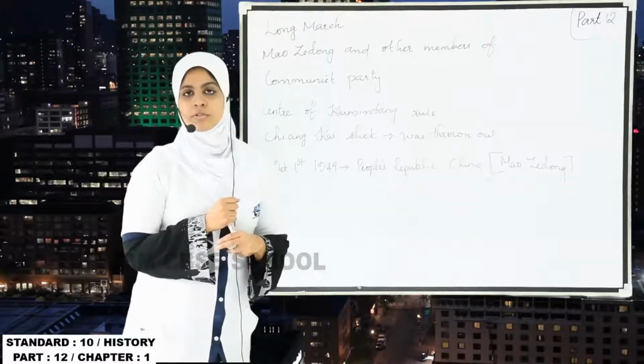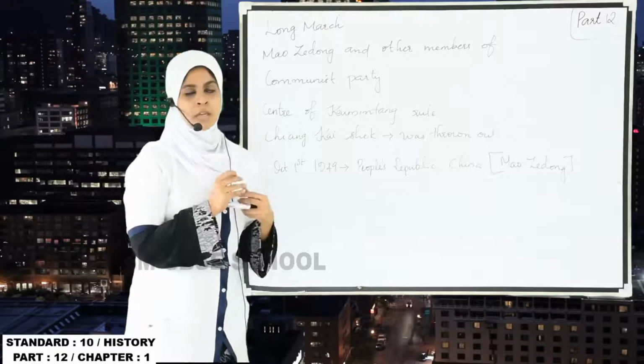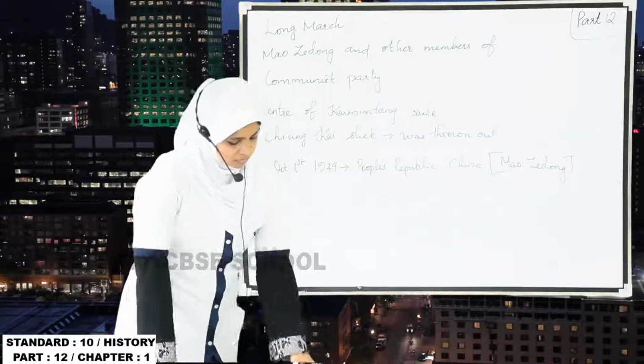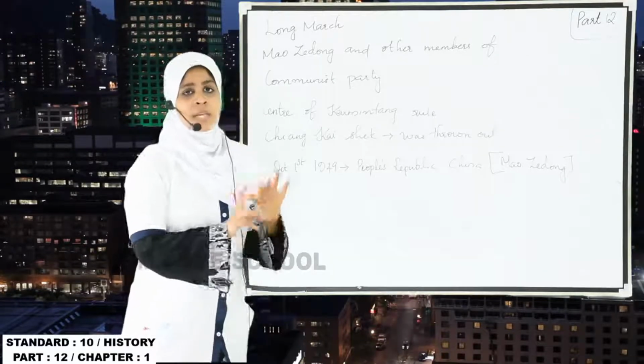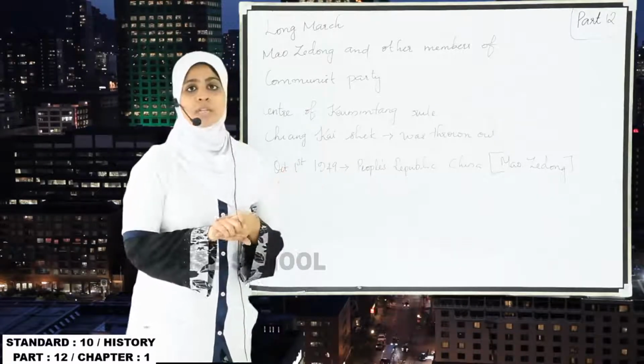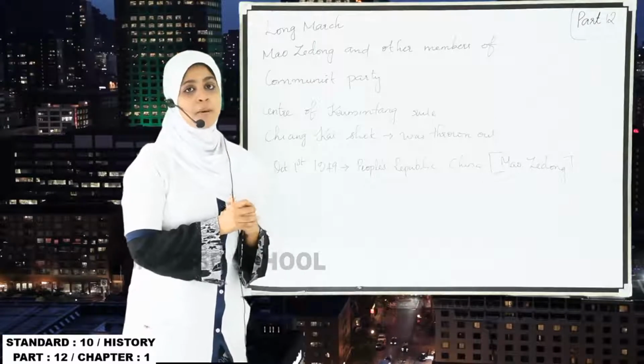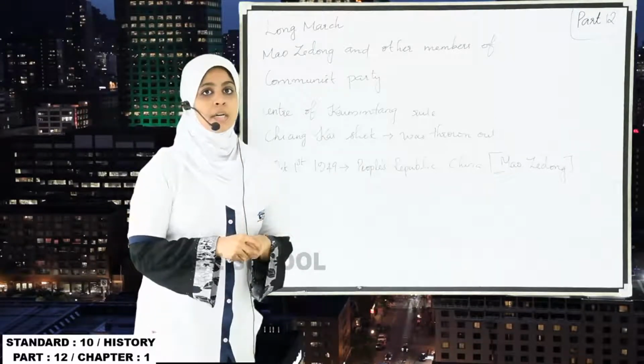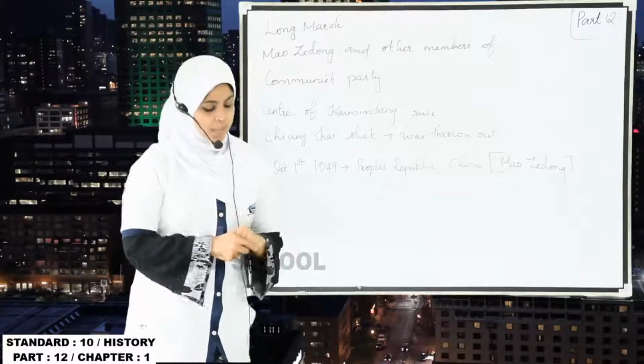So these are the revolutions that you have to study in your first chapter. You have many terms, including the Tennis Court Oath, Bloody Sunday and the Long March. And also there is a term that we have skipped, that is the February Revolution, which comes under the Russian Revolution, right? So these are the important terms.